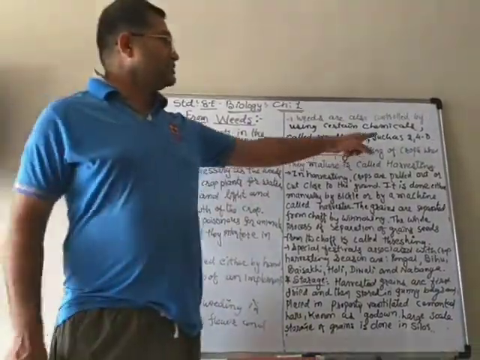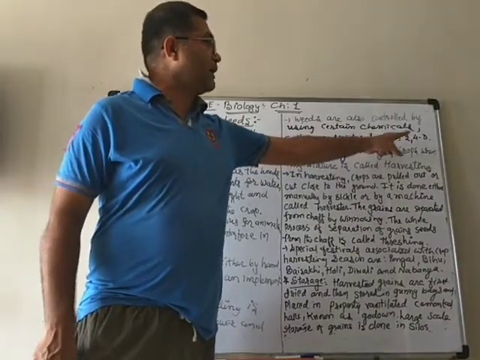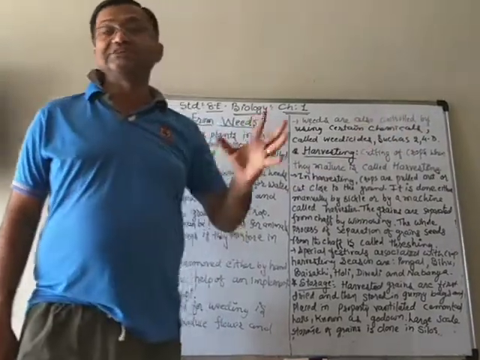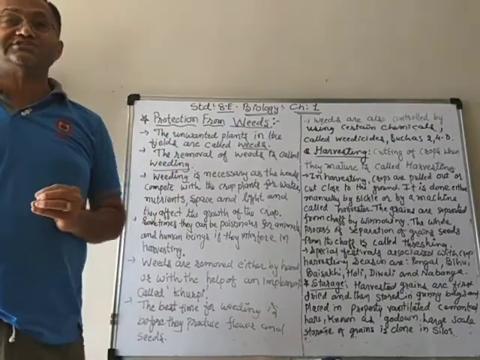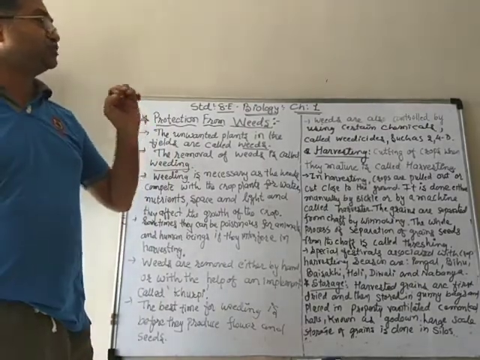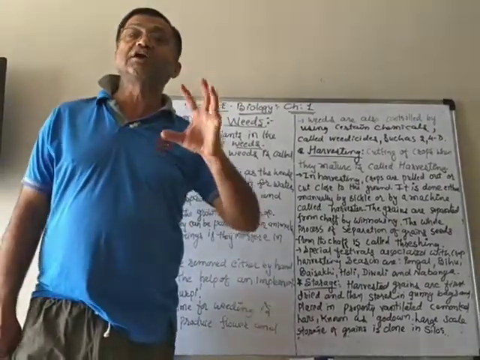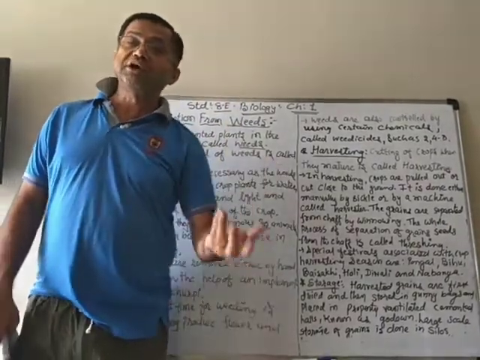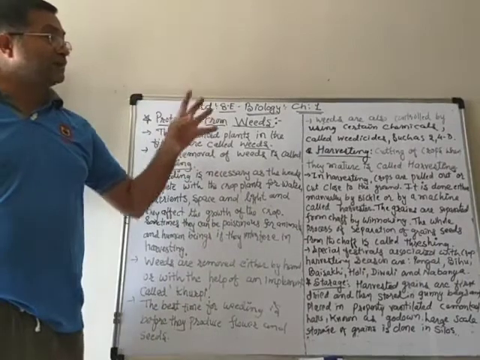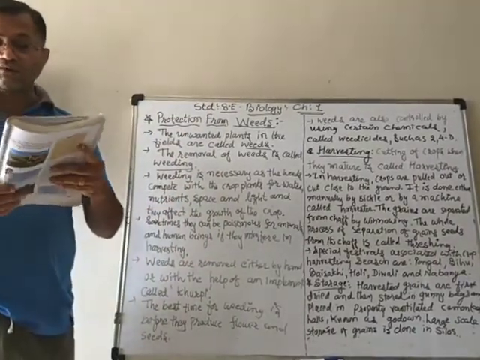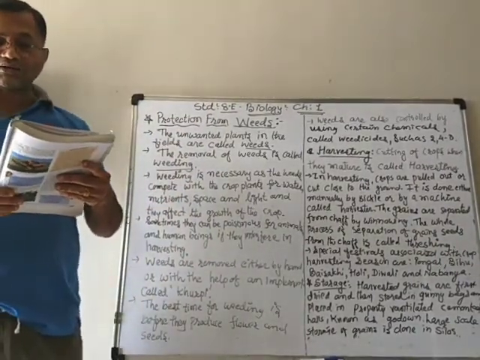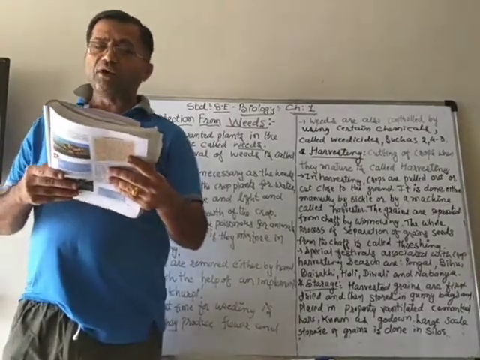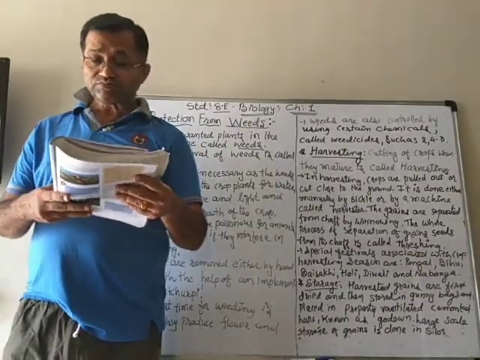The chemicals' names are like 2,4-D. These are the names of the weedicides. Weedicides are, as I told you, those chemicals which can control the growth of weeds. So you can use that also, but for that you have to be very, very careful. Otherwise it can be harmful for you also.